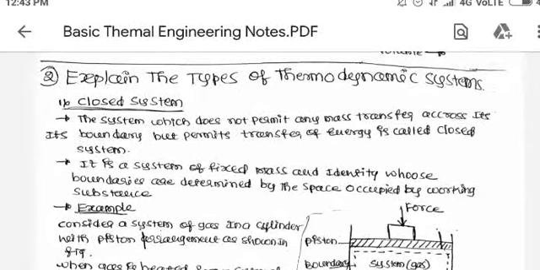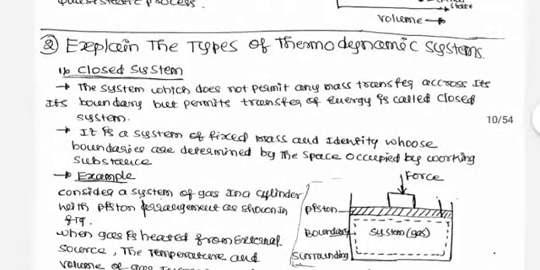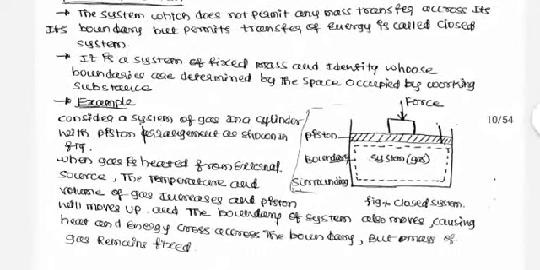So, explain the types of thermodynamic system. The first is the closed system. The system which does not permit any mass transfer across its boundary but permits the transfer of energy is called a closed system. Here the mass will not transfer across the boundary but energy will. So it is a system of fixed mass, identified by boundaries determined by the space occupied by the working substance.